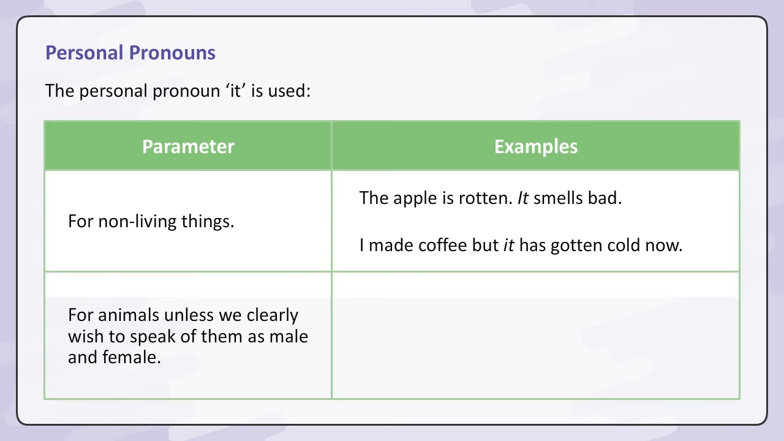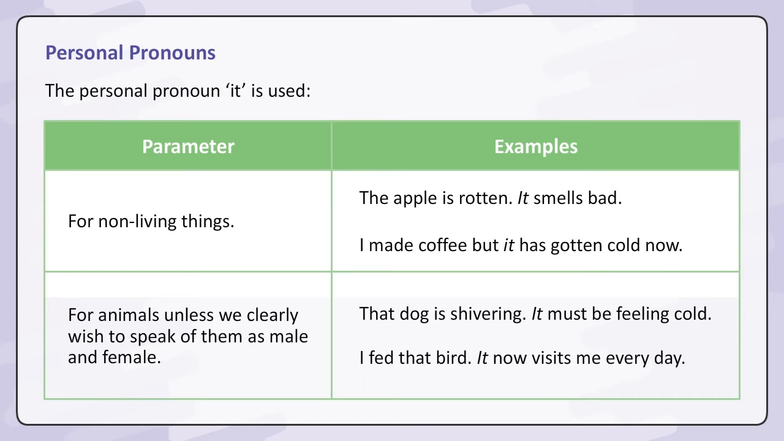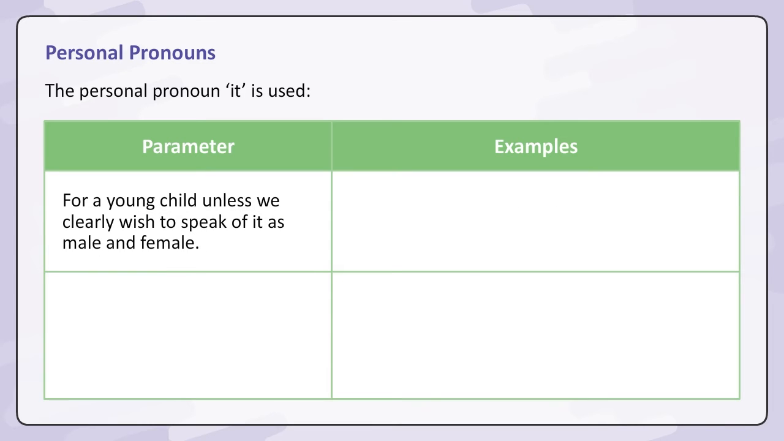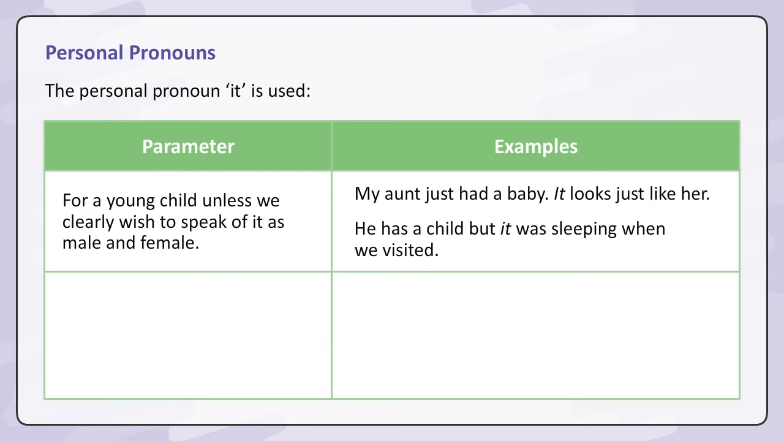For animals, unless we clearly wish to speak of them as male and female. That dog is shivering. It must be feeling cold. I fed that bird. It now visits me every day. For a young child, unless we clearly wish to speak of it as male and female. My aunt just had a baby. It looks just like her. He has a child, but it was sleeping when we visited.